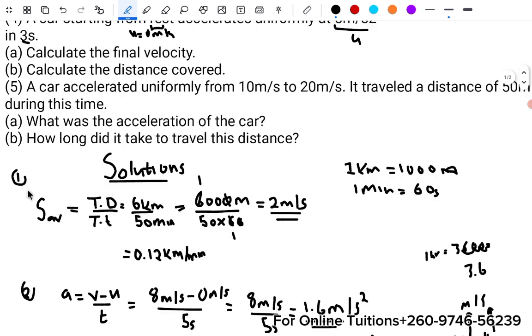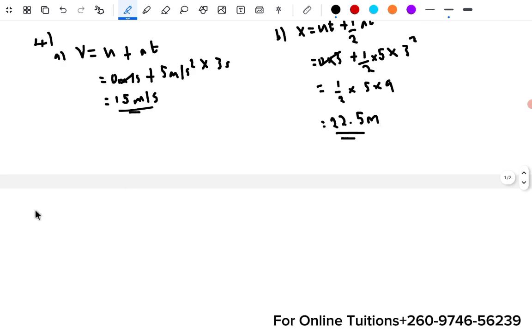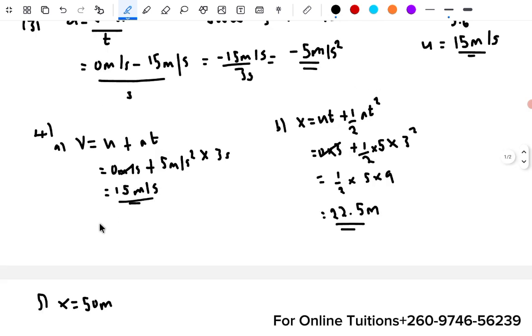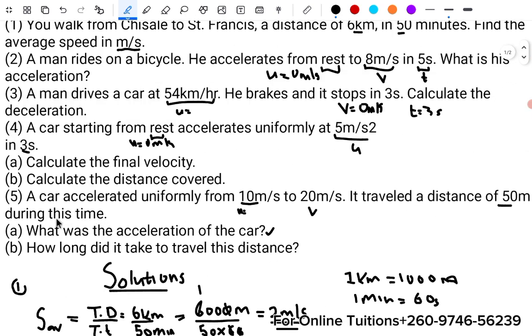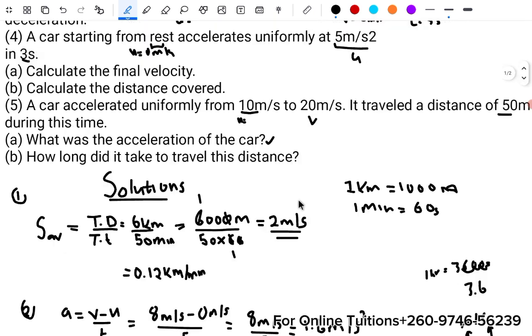Go to question 5. A car accelerated uniformly from, so it says from, meaning that's where it's starting from. This is your initial velocity and this is your final velocity, and it traveled a distance of 50 meters during this. What was the acceleration? So here you notice what we are given. We're given distance, under here we use x, so we're given a distance of 50 meters, and we are also given initial 10, final 20.